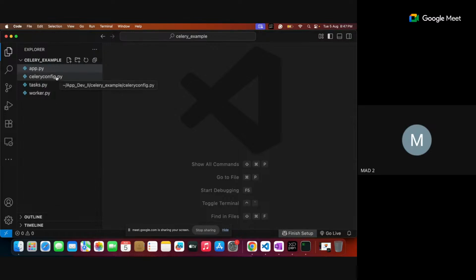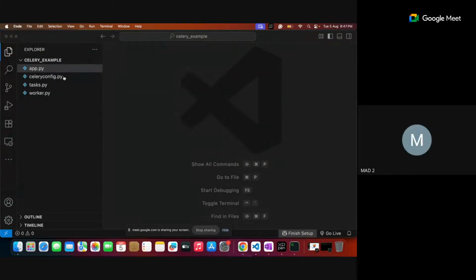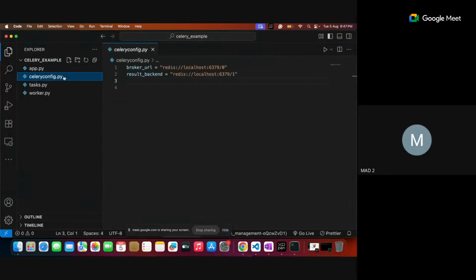I'm walking through each line of the code, and as and when required, I'll get back to the instruction and try to explain. Is my VS Code visible? Yes, sir. Okay, cool. Now let's see my particular configuration.py.